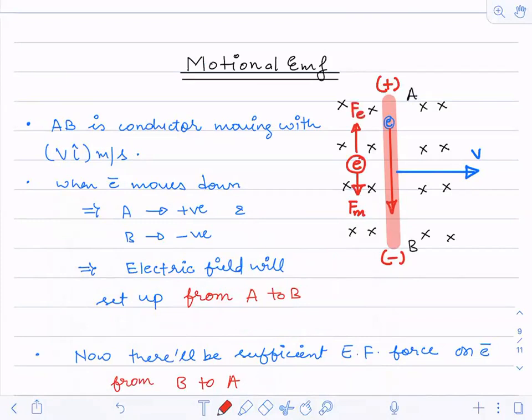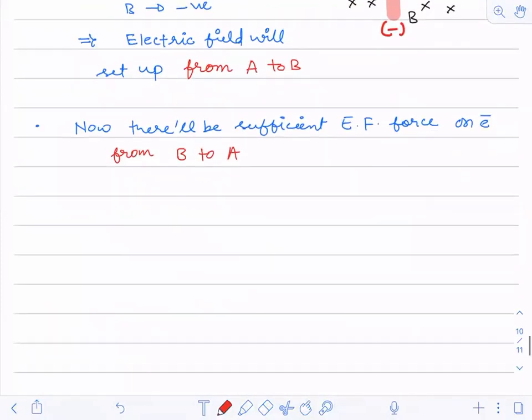Fe, the electric field force, is along positive y-axis, and Fm, the magnetic field force, is along negative y-axis.